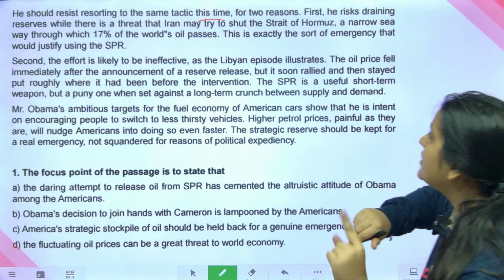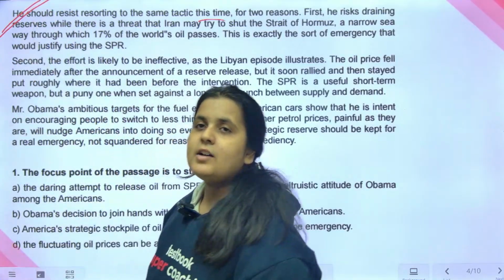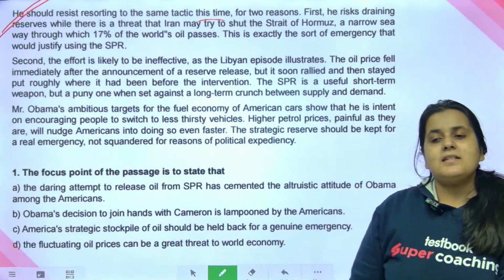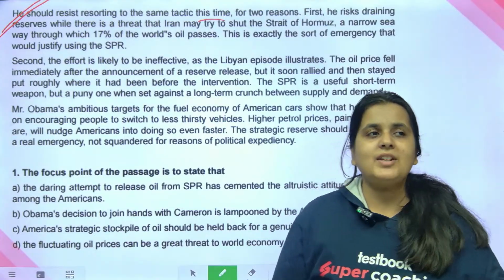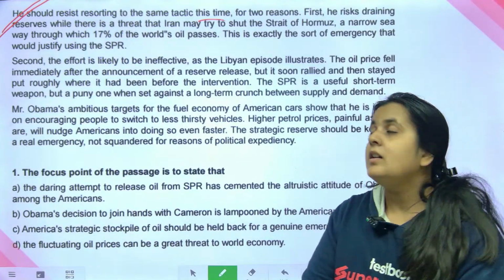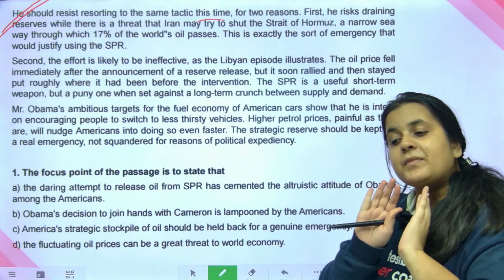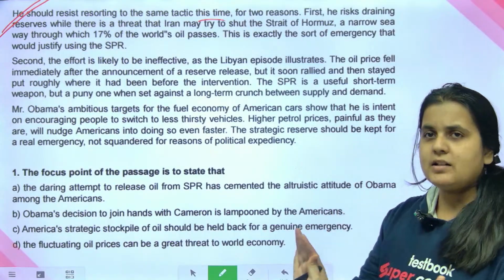So this is the author's personal opinion. So this is very important. Okay, because till now we got to know the IEA के क्या reasons हैं, या Obama का क्या reason है, या David Cameron का क्या opinion है. But now here comes the author's real opinion. Okay, he should resist resorting means he should not. Resist मतलब उस temptation को avoid करो, मत करो ये.